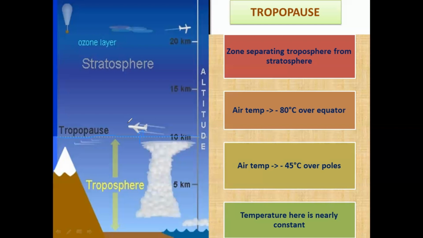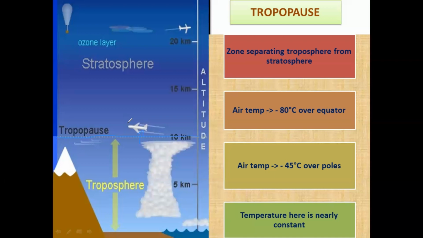So you need to understand how cold it is here. As we move up in the atmosphere, temperature decreases, as we have read. On the poles, we have less temperature decrease. The temperature here is nearly constant, and hence it is called the tropopause. Before the tropopause, in the troposphere, the temperature has decreased to minus 80 degrees Celsius.